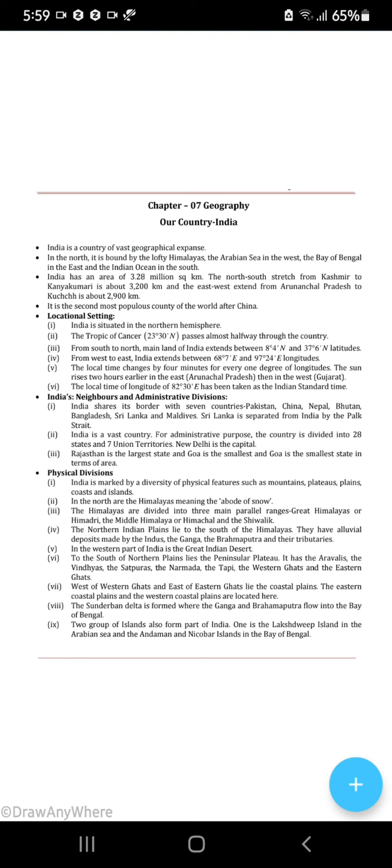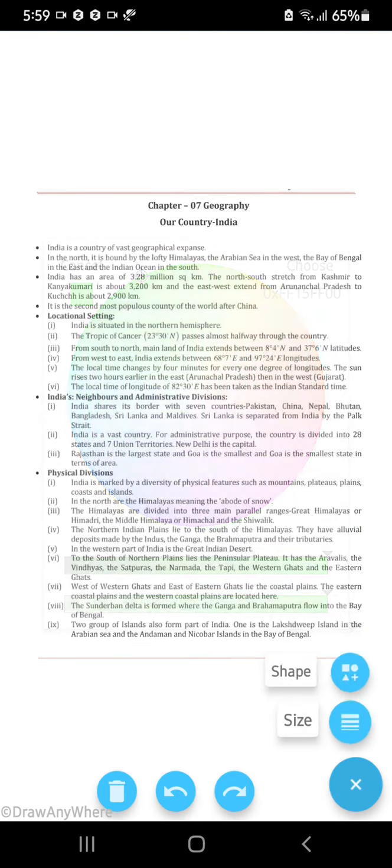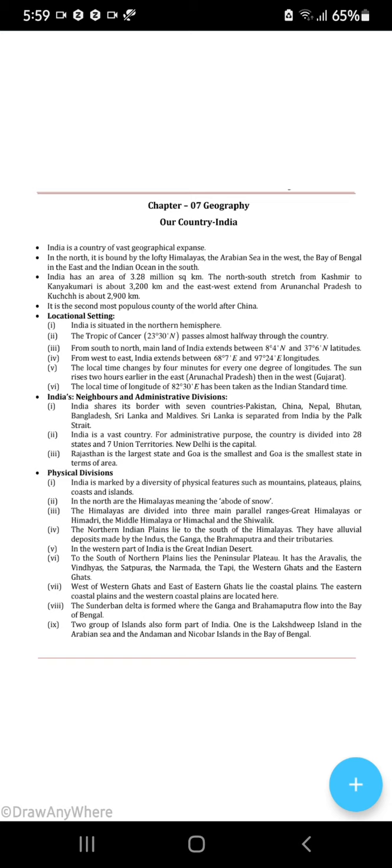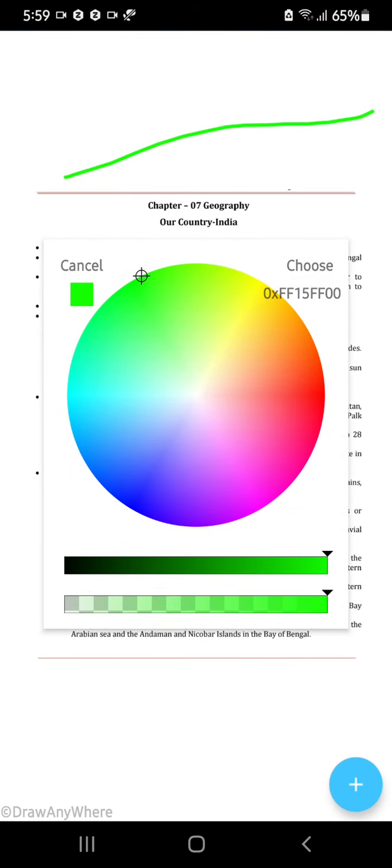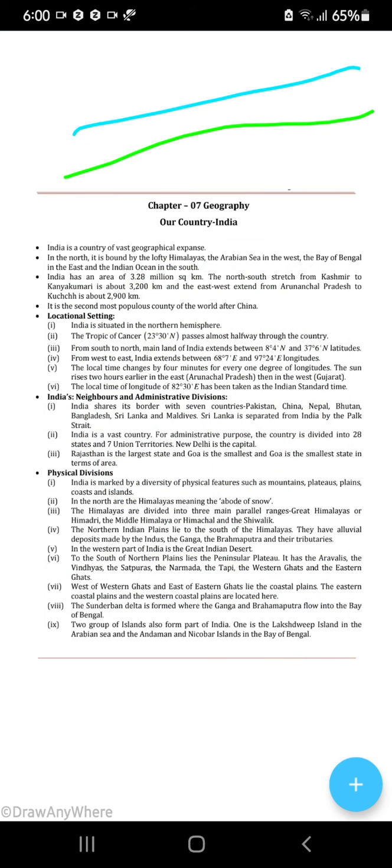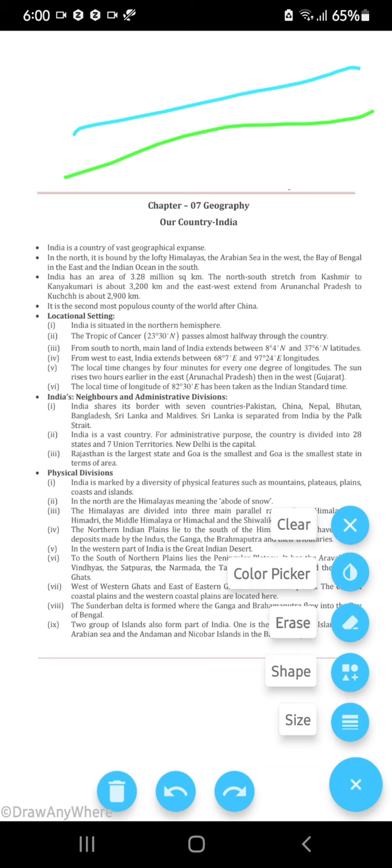I'll show you with colors. Okay, so first one I'll show you Great Himalaya or the Himadri, Middle Himalaya or the Himachal and the Shivalik. Shivalik are known as outer Himalayas. Okay, done. Shivalik over here. Shivalik, not Himadri. Please remember. Okay, it's Shivalik. Himadri over here. Sorry, Himachal over here. Sorry. The blue line is Himachal. Green line Shivalik. And the blue one is Himachal.